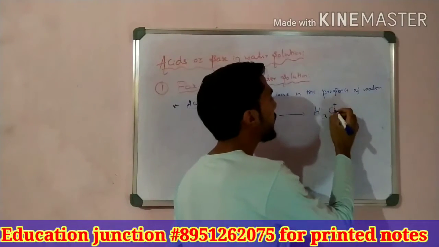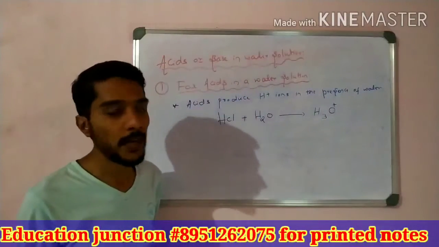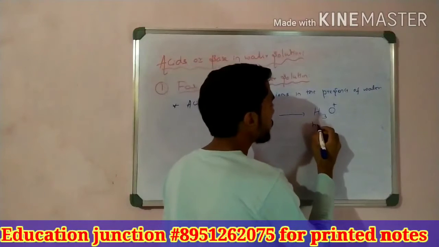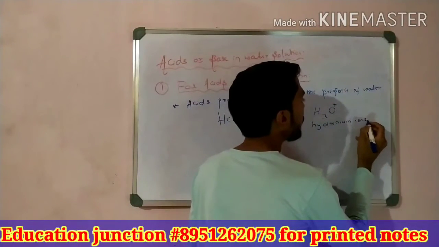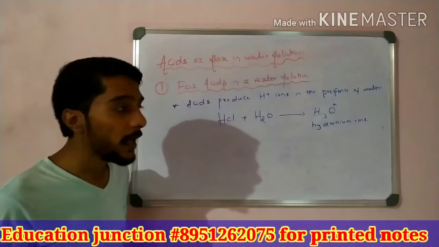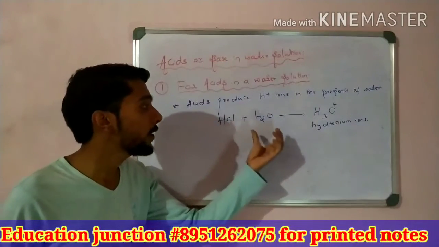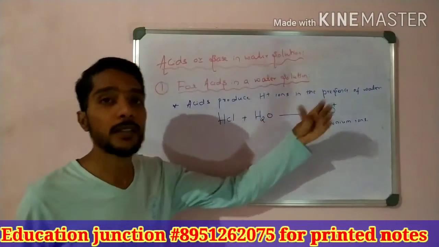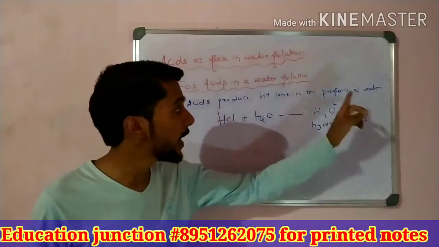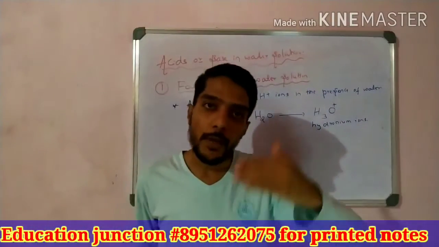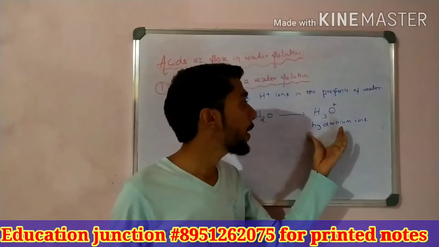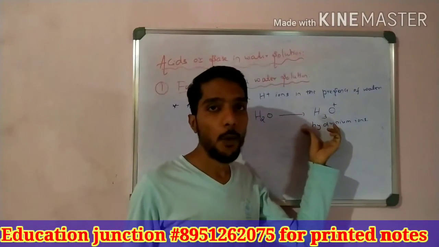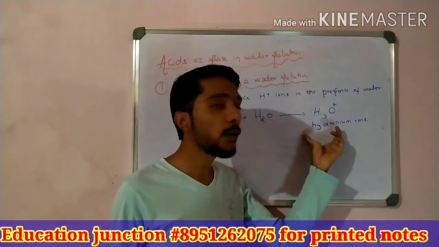That is called hydronium ions. So when HCl dissolves in water, it forms H plus ions, that is hydrogen ions, which do not exist alone; they further react with water molecules and form hydronium ions, H3O plus. We call them hydronium ions.